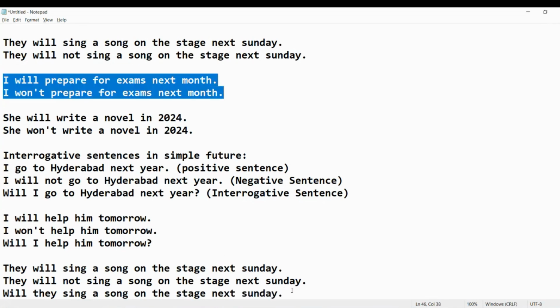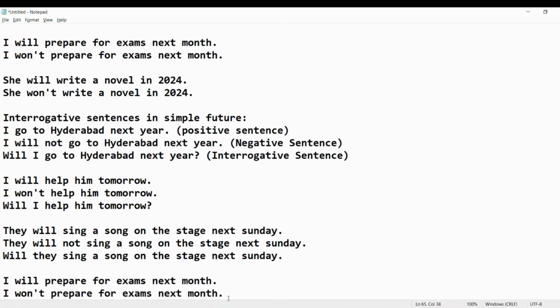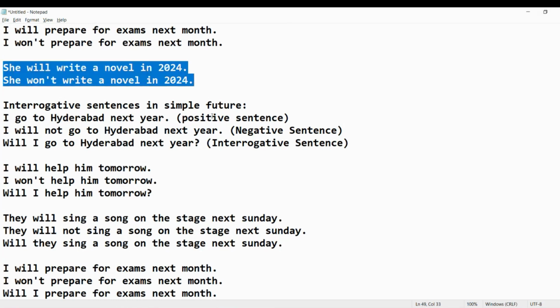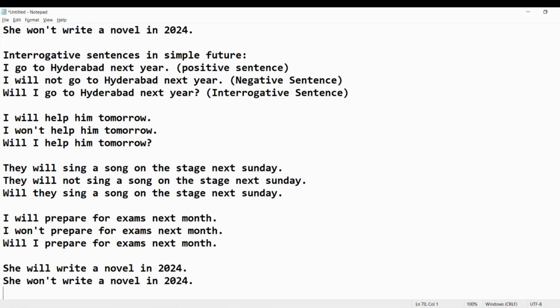Okay, if we take this set, then this one: I will prepare for exams next month. I won't prepare for exams next month. Will I prepare for exams next month? Okay. So if you take these sentences, how we can change? She will write a novel in 2024. She won't write a novel in 2024. Will she write a novel in 2024? Question mark.